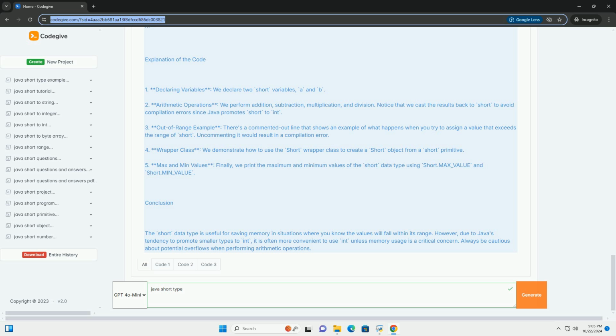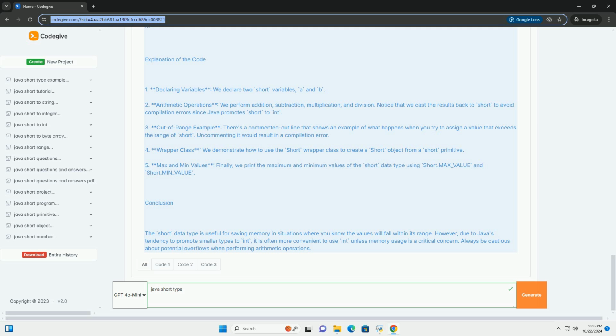Code example. Here's a simple Java program that demonstrates the use of the short data type. Explanation of the code. 1. Declaring variables, we declare two short variables, a and b. 2. Arithmetic operations, we perform addition, subtraction, multiplication, and division. Notice that we cast the results back to short to avoid compilation errors since Java promotes short to int.